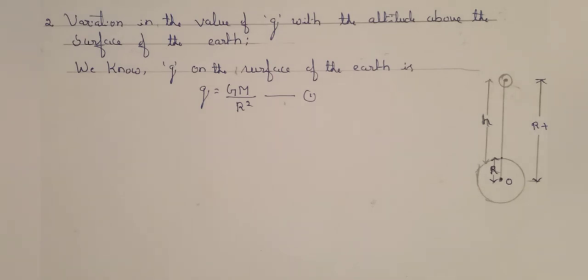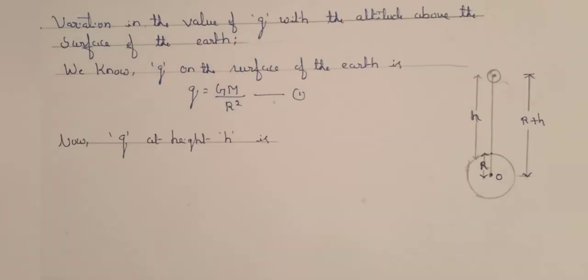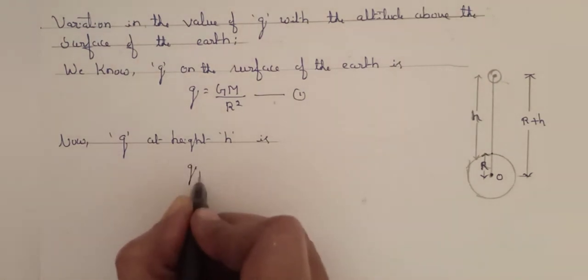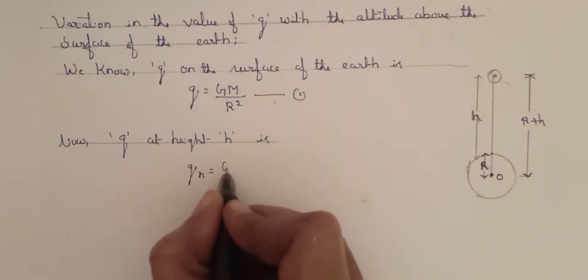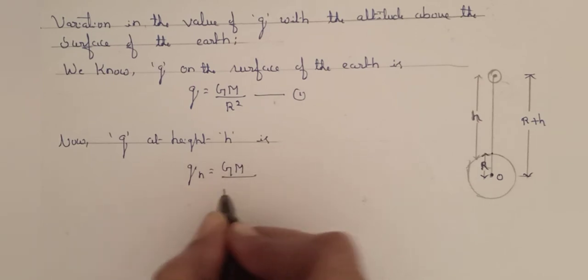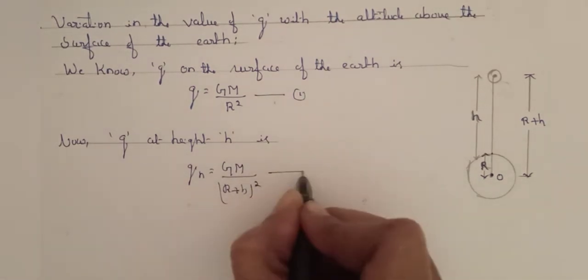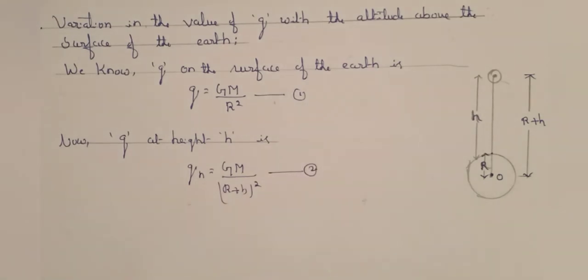Therefore, the acceleration due to gravity at height h is given by gh = GM/(R + h)². Consider this as equation 2. Now divide equation 2 by 1.